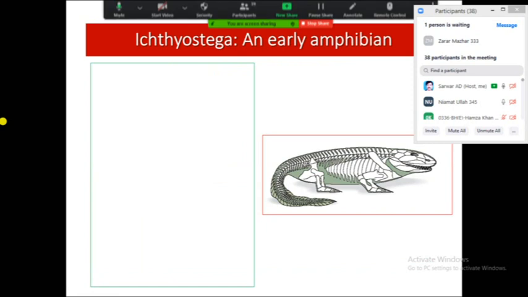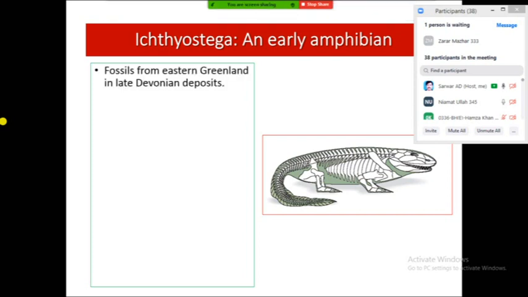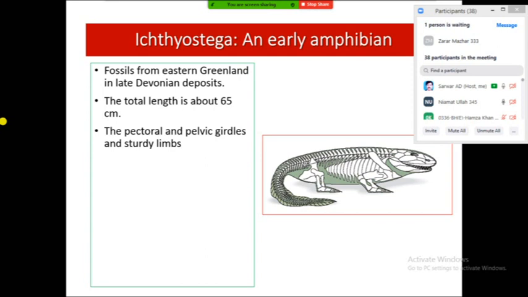Here the next fossil is from an ancient amphibian, the very well known and famous fossil Ichthyostega, from eastern Greenland in the late Devonian deposit. Its total length from mouth to tail was 65 centimeters, and its pelvic and pectoral girdles were very strong and sturdy, as seen here.